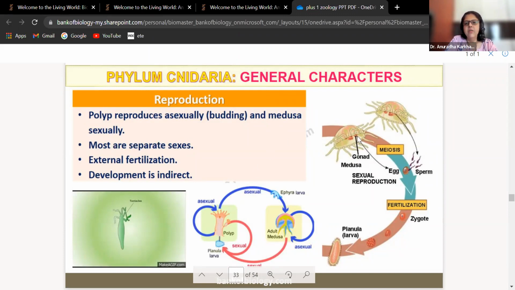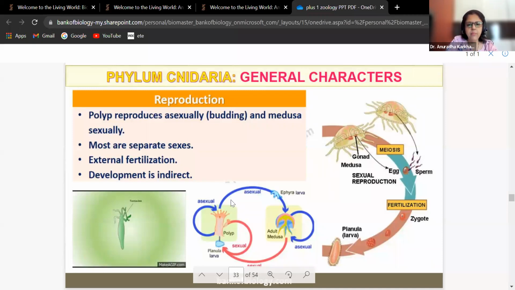Look at this. Here you can see the gonads. Here also you can see the gonads. These are the male gonads which will form the sperm. These are the female gonads. The sperms as well as the eggs will be released in the water. So the fertilization is external, which means the fertilization takes place in the water body, not inside the organism. Here the zygote forms and develops into planula larvae. Planula larvae will eventually form a polyp.